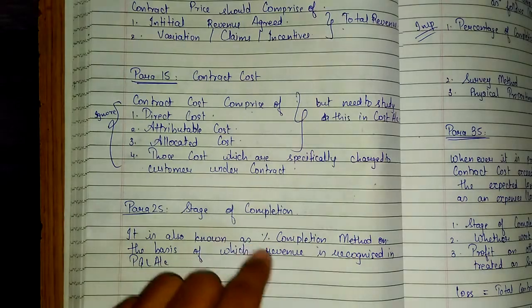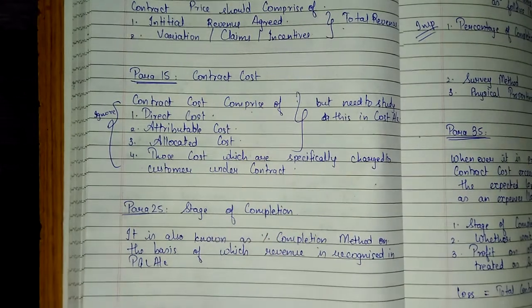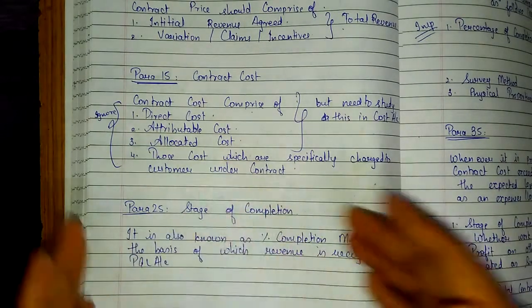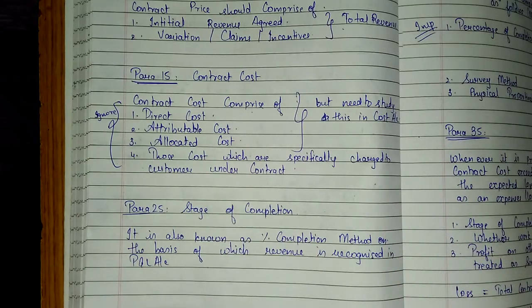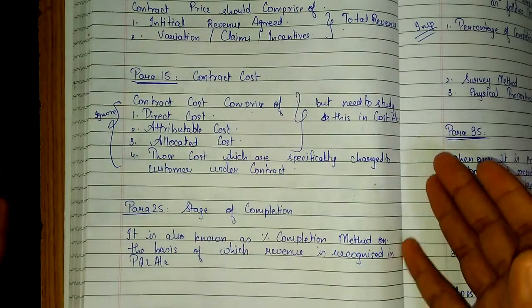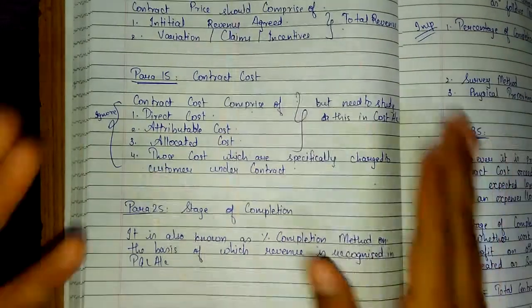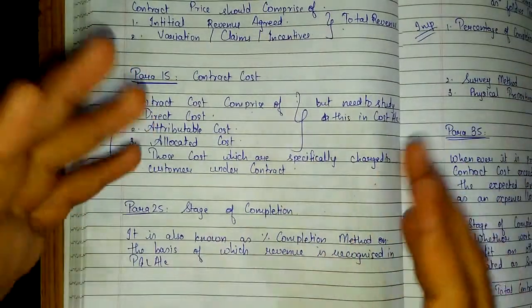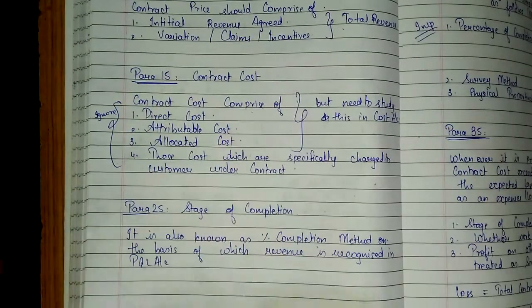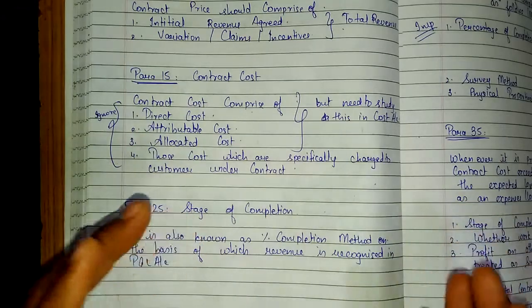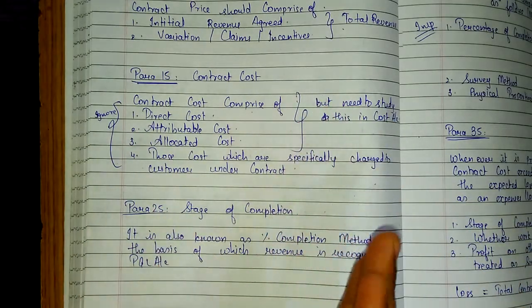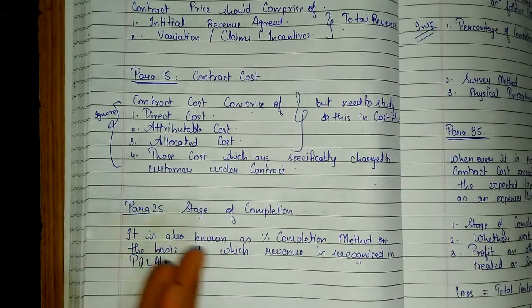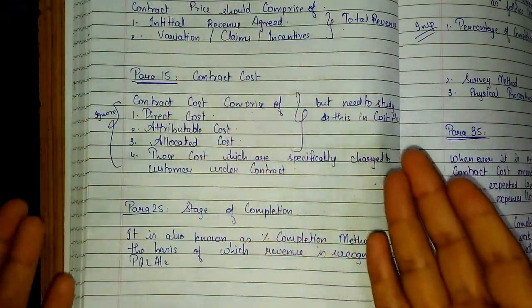So it is also known as the percentage completion method, on the basis of which, on the basis of the percentage of completion of the contract, we will recognize the revenue in the P&L account. Okay, the contractor has to recognize the revenue in his account. That means the contractee also needs to know how much percent of the initial revenue that they have agreed he has to pay to the contractor.